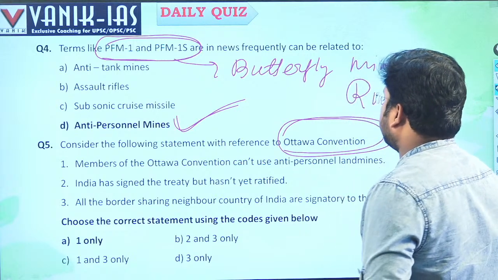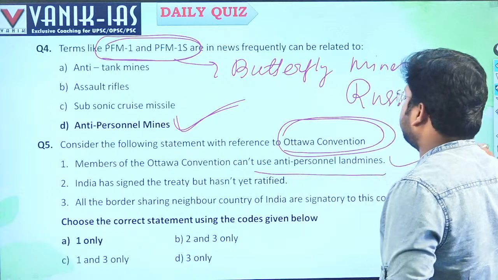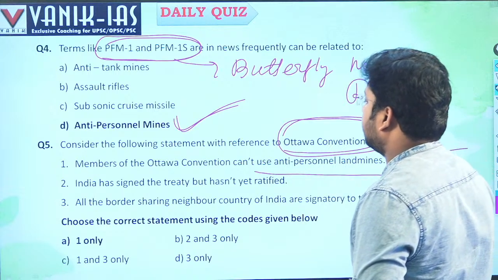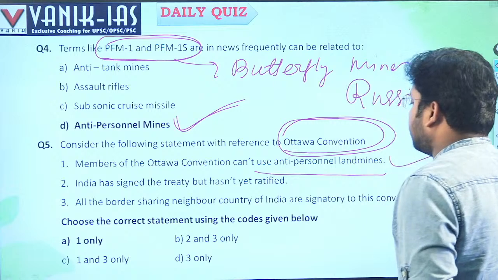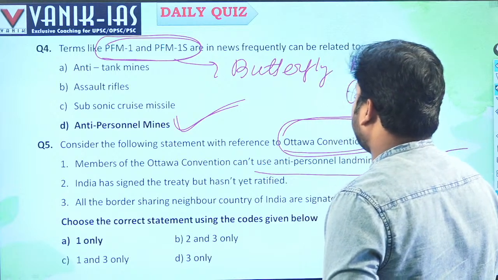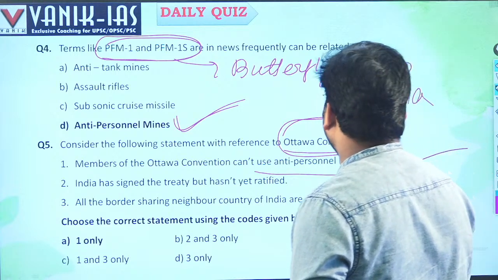Members of the Ottawa Convention cannot use anti-personnel landmines. Yes, this is right. India has signed the treaty. What, not ratified? No, this is wrong. All the neighboring countries sharing borders with India are signatories to the treaty.